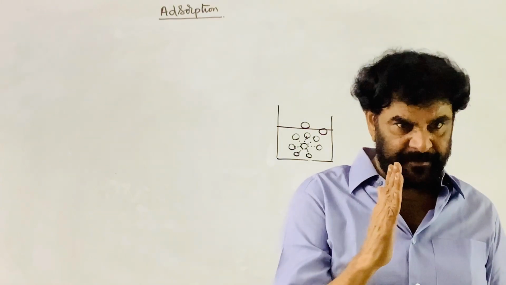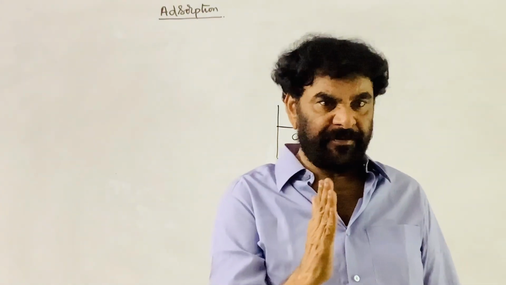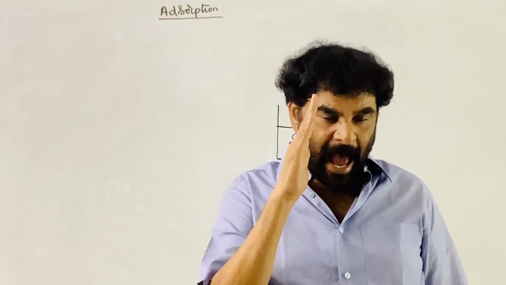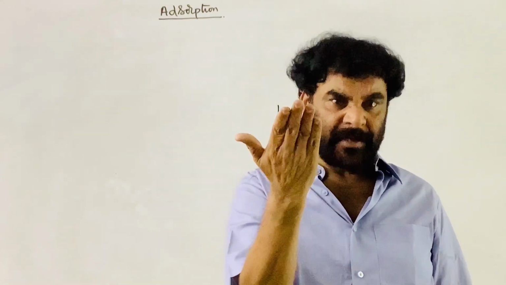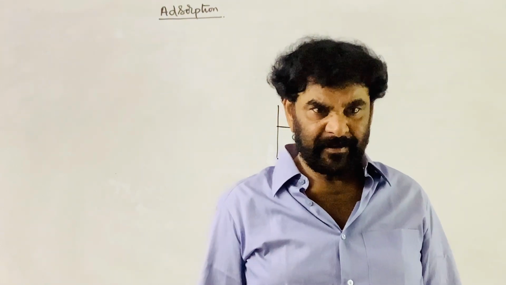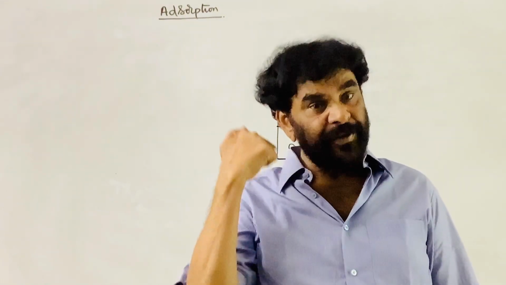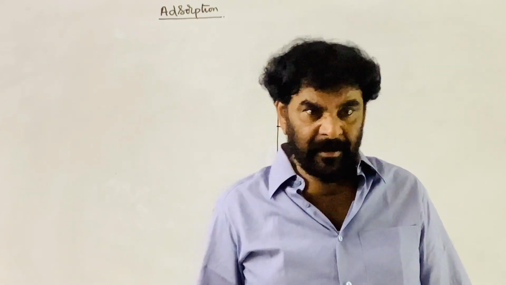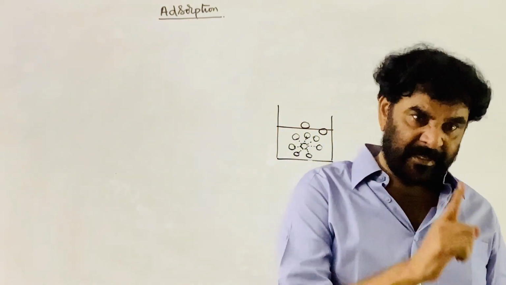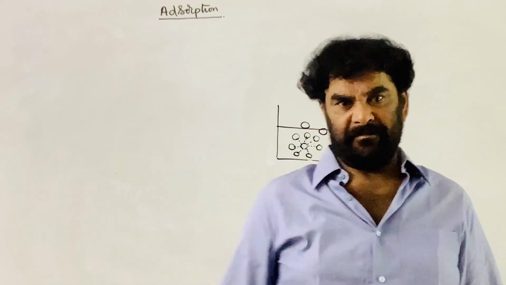Again I am defining: the process of accumulation of molecules of one substance on the surface of the other substance is called adsorption.